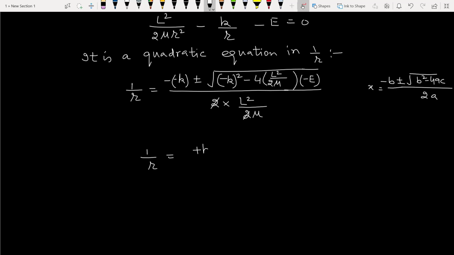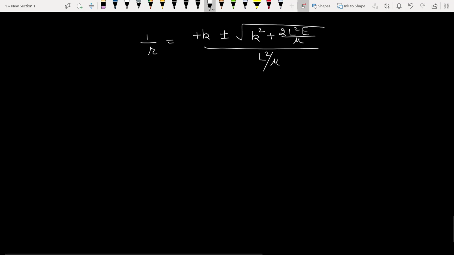So it is k plus minus square root of k square plus 2 L square E upon mu, divided by L square by mu, where the 2 cancels.